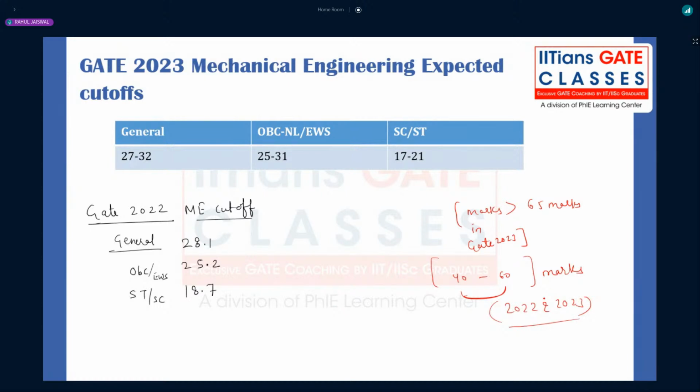So those who are getting marks from 50 to 55, or maybe I can say 52, can expect a similar kind of rank as last year, right? All I can say is that whatever happened in this year's GATE mechanical paper, things will be similar to last year only. Maybe plus or minus 10 will be there, right?